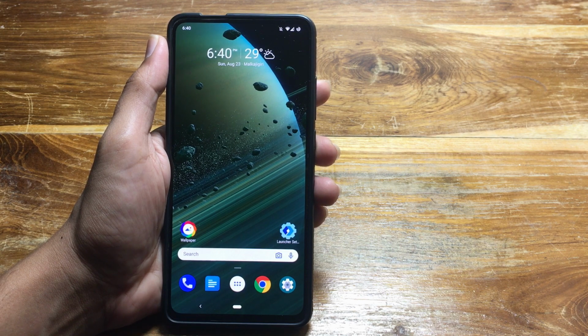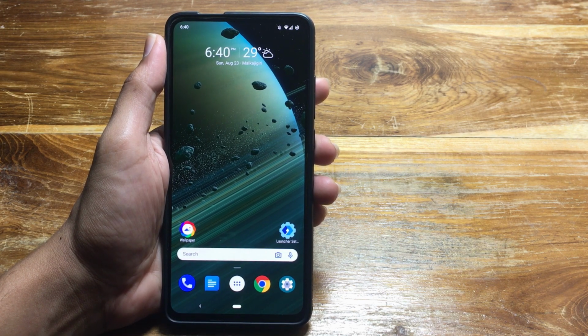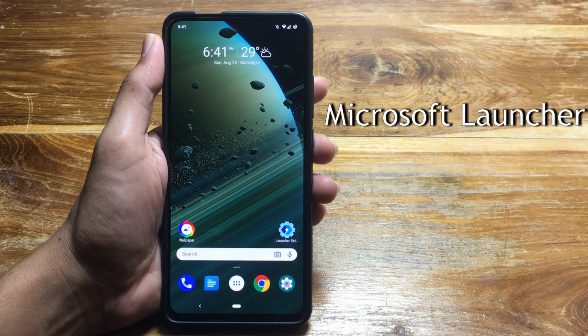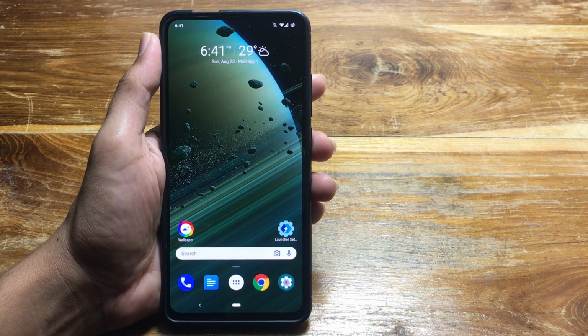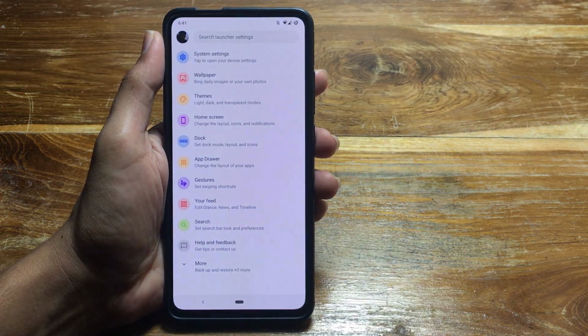In this video, we are going to cover 5 top apps from tech giants like Google and Microsoft. The first app of the list is called Microsoft Launcher. As you see, I had set Microsoft Launcher as my default home app. It has got many settings to customize.